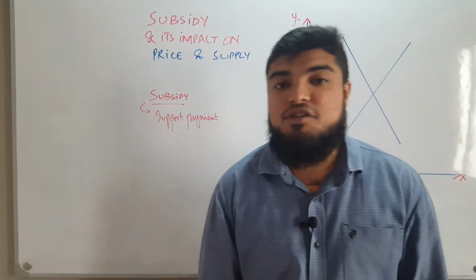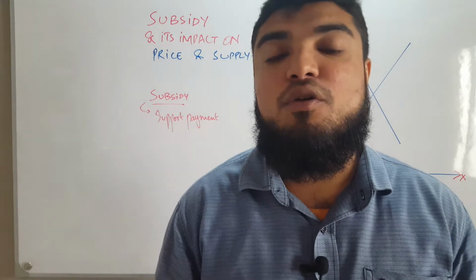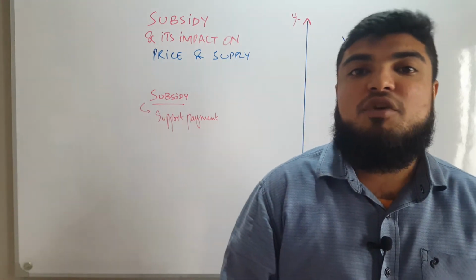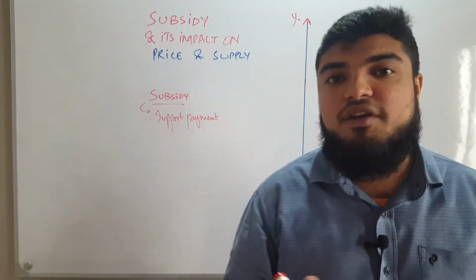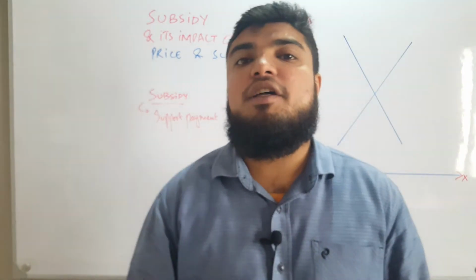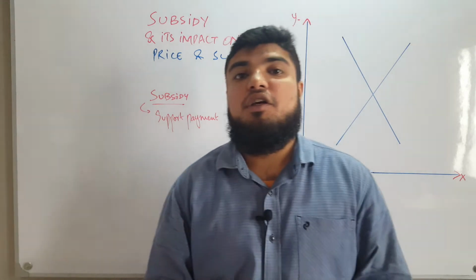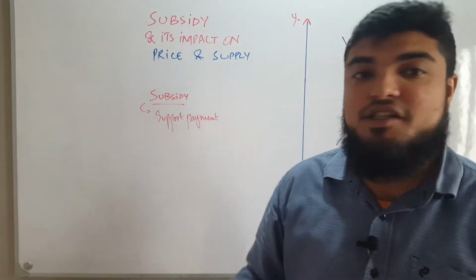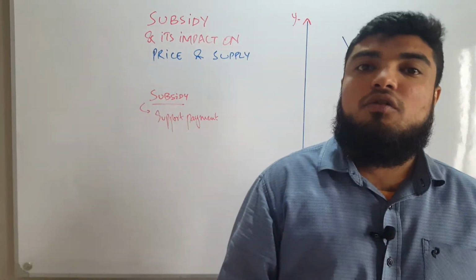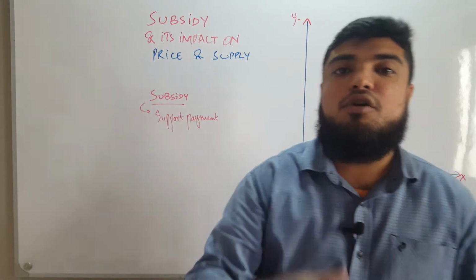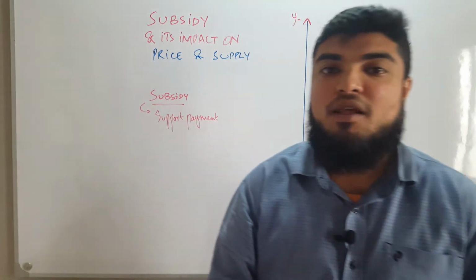Government gives subsidies to firms who are innovating new things, because the cost involved in innovation is so high that some firms are reluctant to innovate. The government provides them subsidies and grants to help them innovate new things.